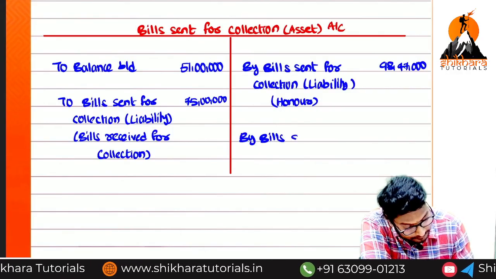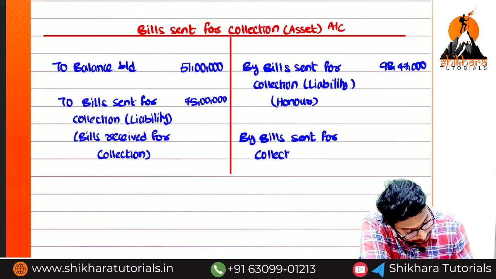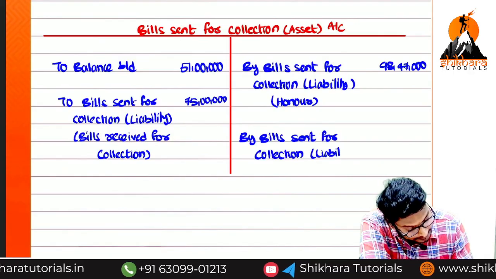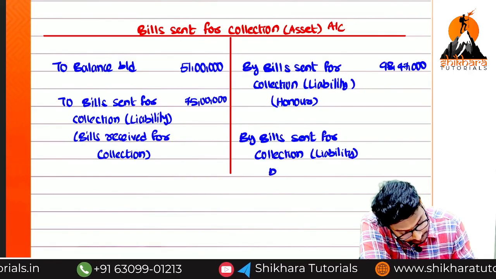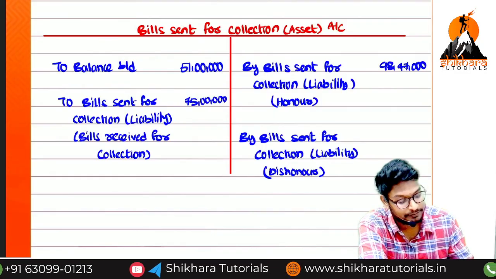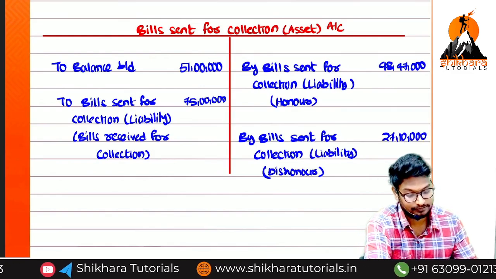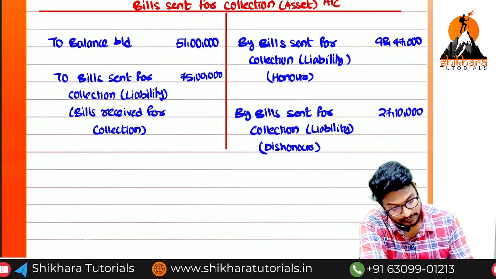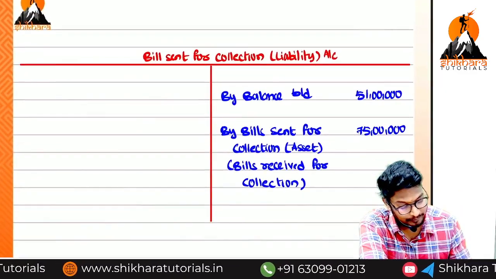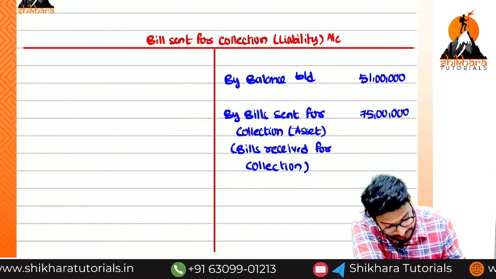Bills sent for collection, liability account. Dishonor. What is the dishonor amount? 27 lakh 10,000. So in this account, credit side means, in the liability account, which side, ma? Debit side. So can you tell me what we need to write, ma?